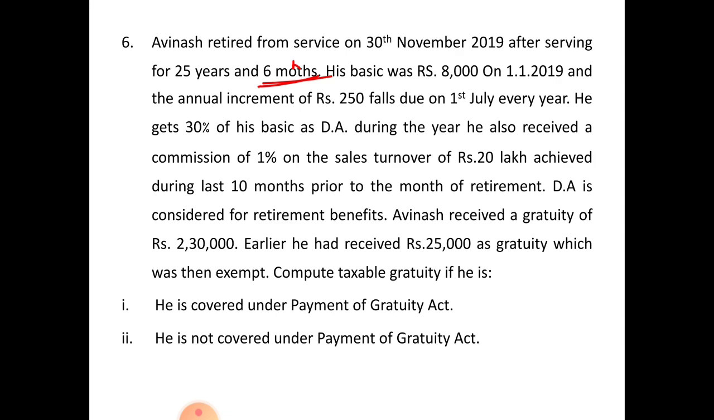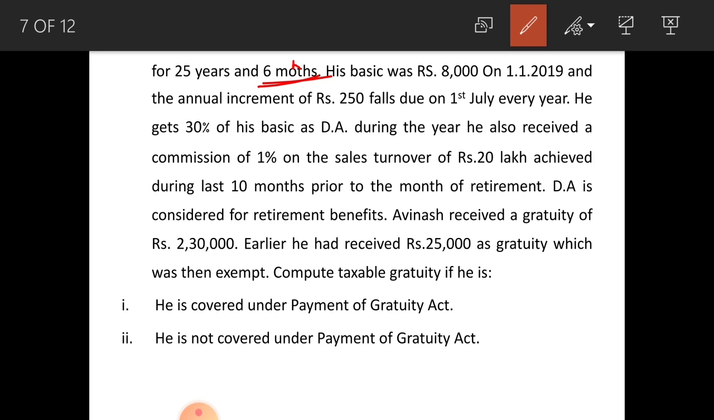His basic was 8,000 on 1st January 2019. Remember, this amount of basic is not of the previous month. It is in January, 8,000 rupees. But he is retiring in the month of November. Remember that point. And the annual increment of 250 falls due on 1st July every year. In this 8,000 rupees, this 250 is not included because this 8,000 rupees is on 1st January, but the increment of 250 falls due on 1st July.